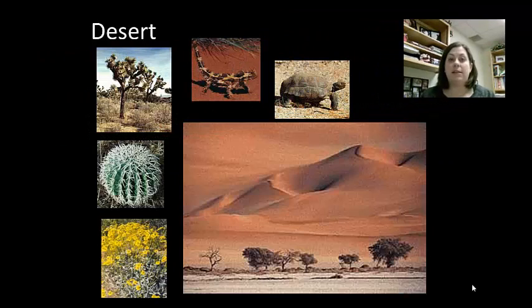Deserts have really hot days and cold nights. They also have very little rainfall. Deserts have little to no plant life, especially in deserts like the Sahara Desert in Africa, where there's really no plants that live there. Plants are present. They have to be adapted to surviving several conditions. Long droughts, extreme heat, and also extreme cold. These would be like your succulent plants like we see with cacti. Deserts have numerous insects, lizards, turtles, snakes, roadrunners, kangaroo rats, foxes, and also hawks.